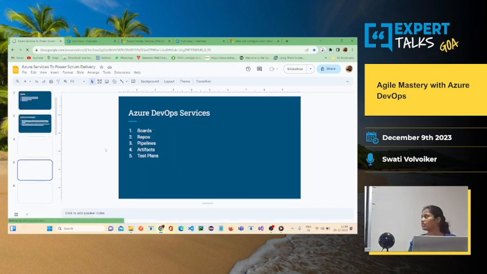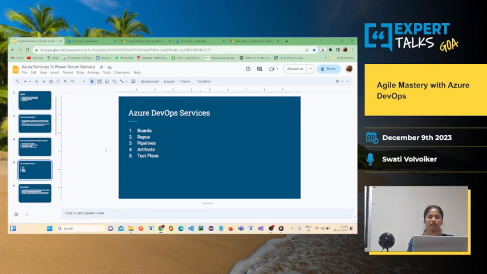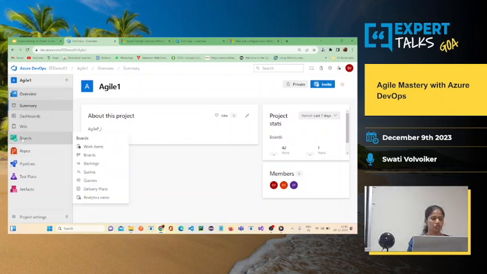So we discussed the services that are provided by Azure DevOps, that is boards, repos, pipelines, artifacts, and test plans. Okay. So let's talk about Azure Boards hubs, that is work items, boards, backlogs, sprints, and queries. Okay. Let me show you where it is present. So here, this is the board, and work items, boards, backlogs, sprints and queries. Delivery plans and analytics views have also come, but that is something we'll not be covering. We'll only focus on work items, boards, backlogs, sprints and queries. Okay. So these are the hubs, what we call of the board basically.